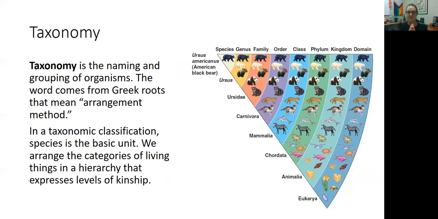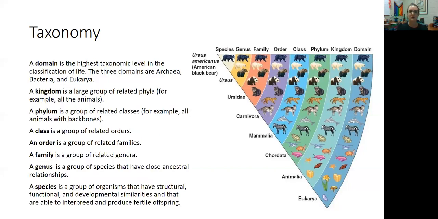So taxonomy, if you've heard of domain, kingdom, phylum, class, order, family, genus, species, that's taxonomy. Okay? So domain, that's the highest taxonomic level that classifies life. We have three domains: archaea, bacteria, and eukarya. Eukarya means multicellular organisms, so we are eukarya. Beneath that is kingdom. For example, all animals are within the kingdom Animalia. Phylum, for example, all animals with backbones, and then class, order, family, genus, species.